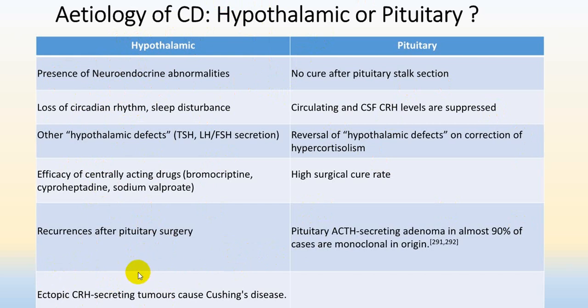It is typically a hypothalamic tumor which is secreting CRH, or you can have a CRH ectopic secreting tumor that can also be the same, producing excess CRH, which will cause excess ACTH and excess cortisol. Recurrence can take place even after pituitary surgery, while in pituitary tumors, the recurrence rate will be almost 0. Pituitary ACTH secreting adenoma is almost 90% of cases monoclonal in origin, so after removing this, usually you do not have a recurrence.